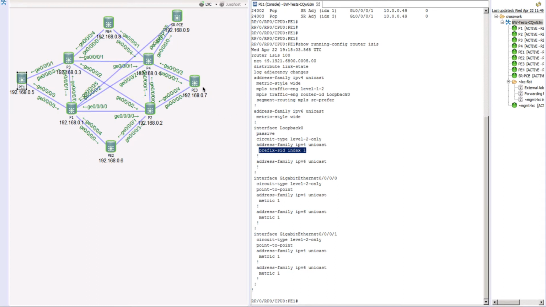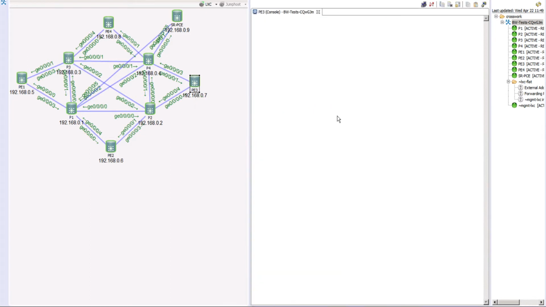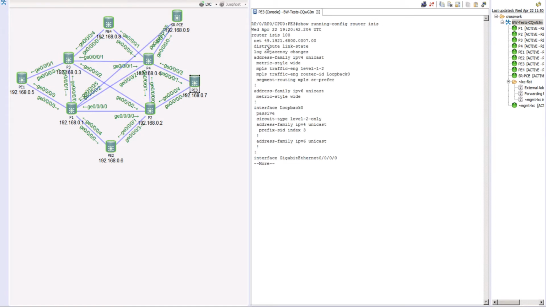And if you just want to take a look at the config on PE3 quickly, let's log into PE3 and simply do show run router ISIS again. You would see under router ISIS, I've also configured the distribute link state statement. Then under address family IPv4, same level 1, level 2, we are using the router ID loopback. And on loopback 0, we have assigned a prefix SID of 3 in this case. So for this particular router, the label is 16003.